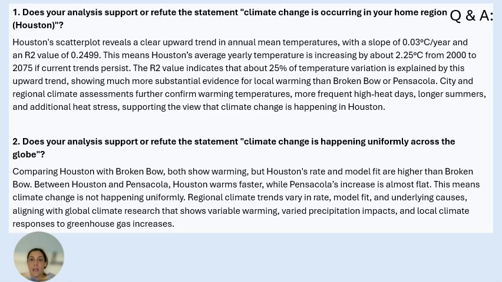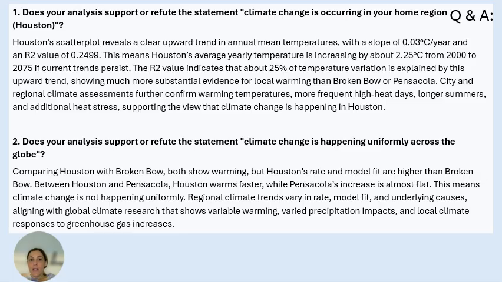Second question: does your analysis support or refute the statement climate change is happening uniformly across the globe? As we saw before, comparing Houston with Broken Bow, both show warming, but Houston's rate and model fit are higher than Broken Bow. Between Houston and Pensacola, Houston warms faster, while Pensacola's increase is almost flat. This means climate change is not happening uniformly.